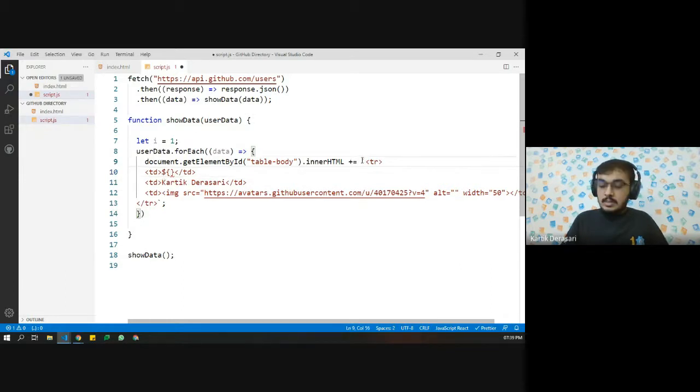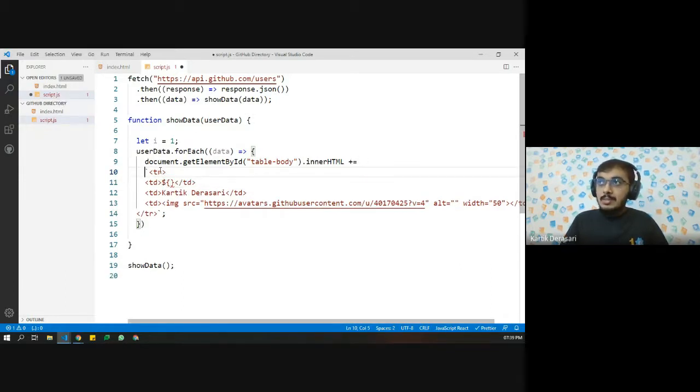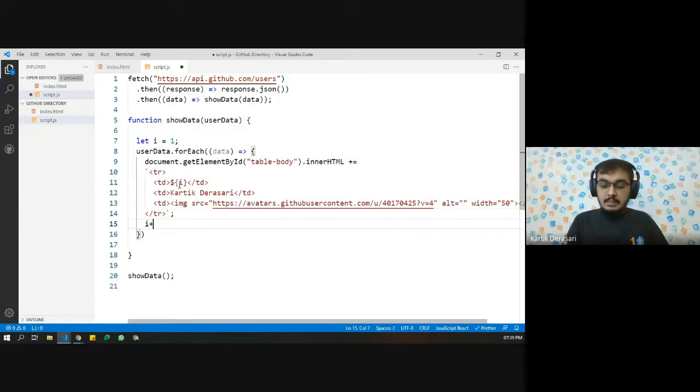inside. Let me also quickly show what is a backtick. So this is the backtick, which is above the tab key, and whenever we want to insert variables dynamically, then we need to use backtick instead of our general single quote. So here I'm adding the variable i, and I want i to be incremented at each operation. So let's say i++ after this.